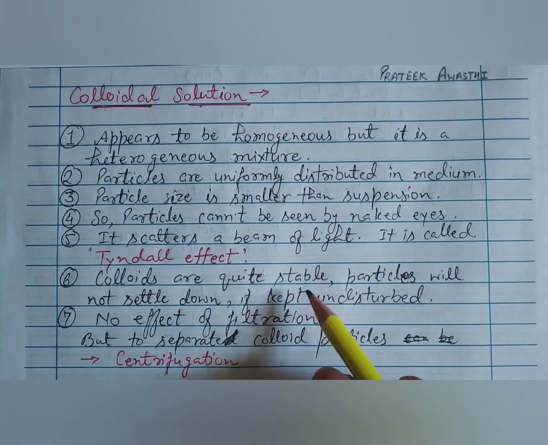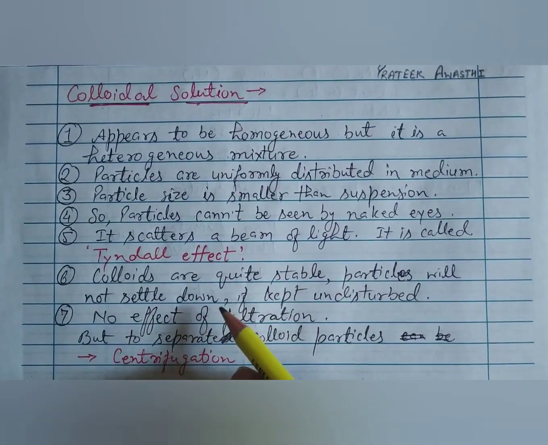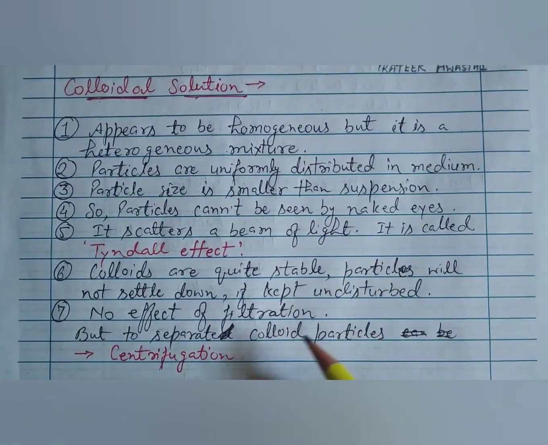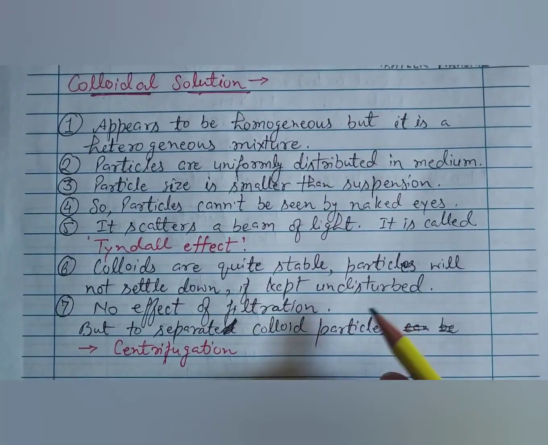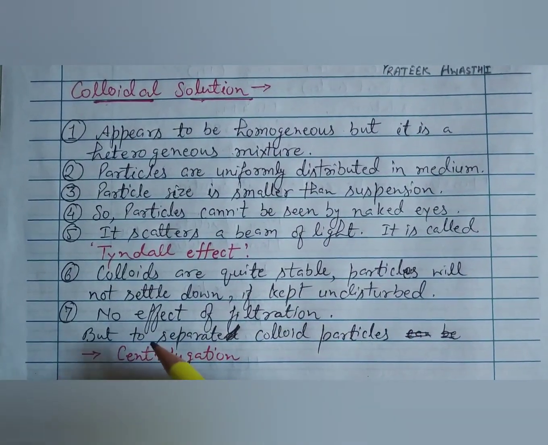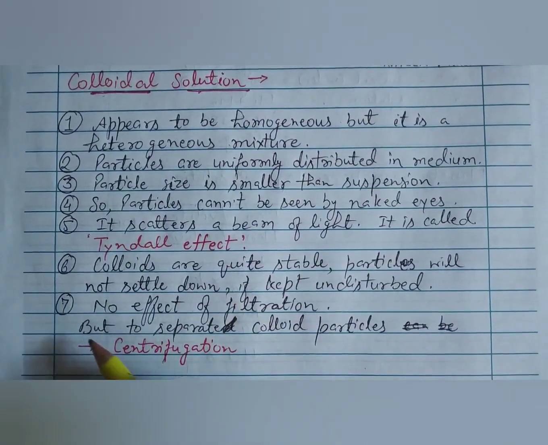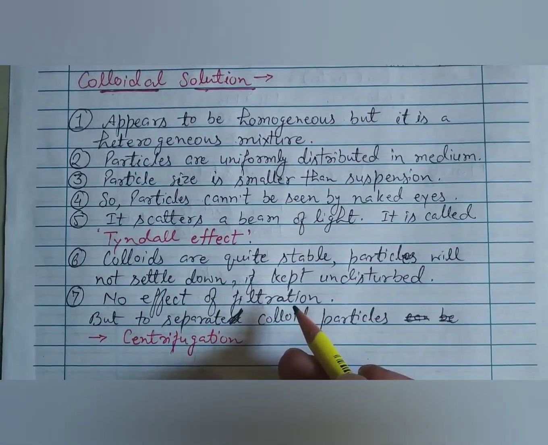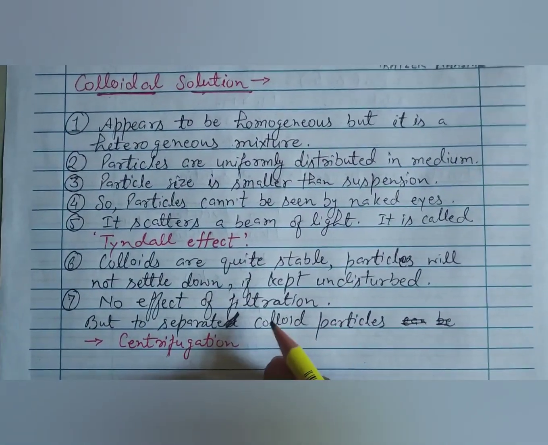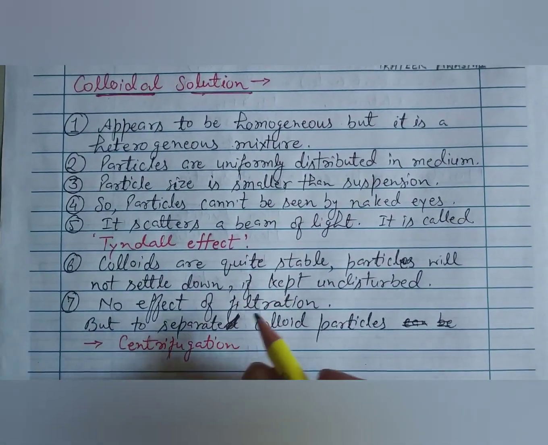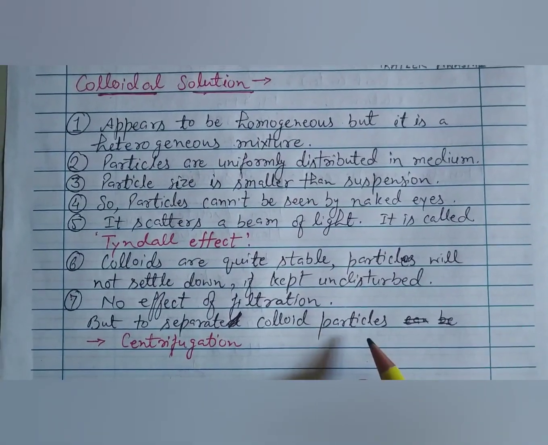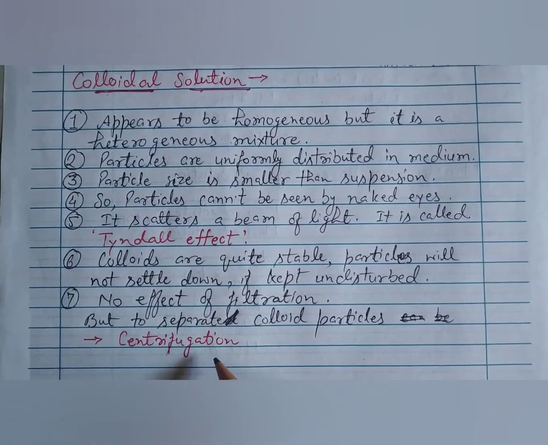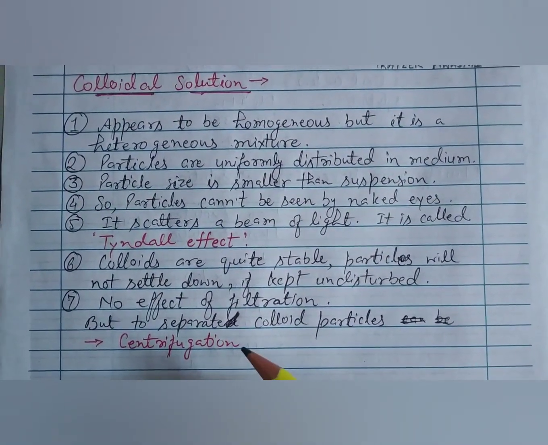Colloids are quite stable. Particles will not settle down if kept undisturbed. In a suspension the particles are bigger, so they settle down, but colloids do not settle down and they remain suspended all the time. There is also no effect of filtration, because the particle size is smaller than in a suspension, so they will not be filtered easily. But the particles of a colloidal solution can be separated by a method called centrifugation, which we will study in detail when we study the separation methods.